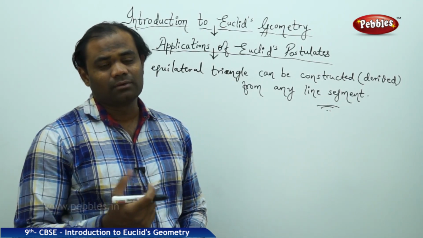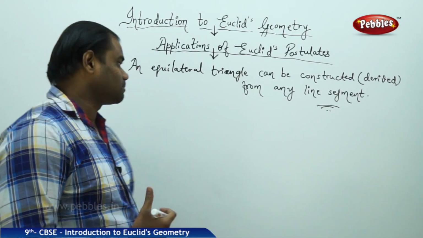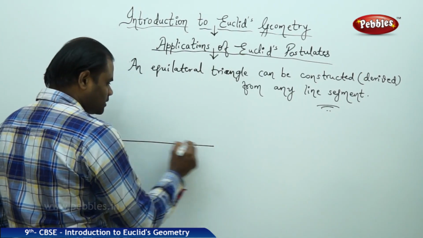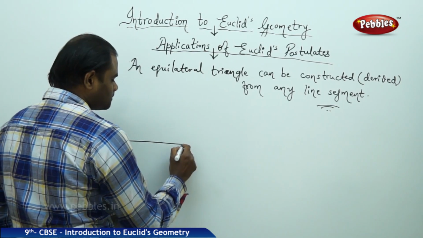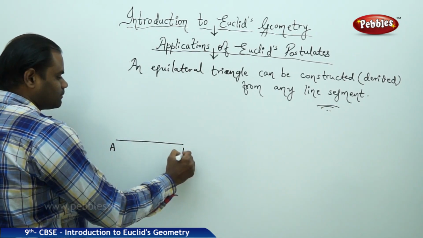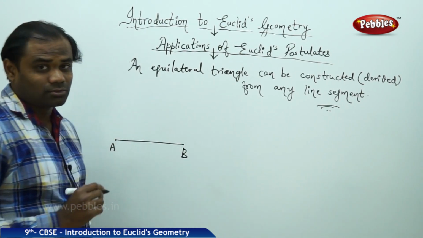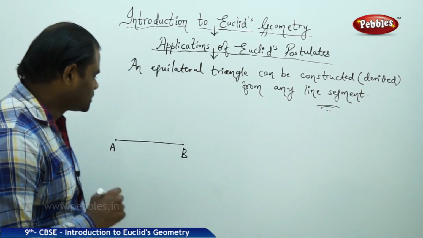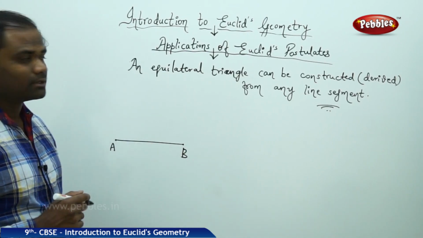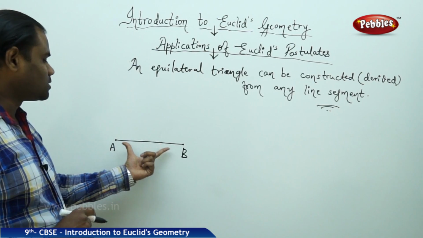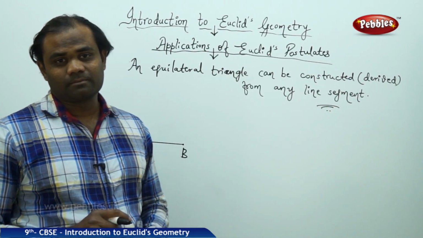So let's see how we use the postulates in this. Euclid has taken a fixed line segment AB, a terminated line, as he used to call it during his times, and then tried to construct an equilateral triangle using this dimension AB.